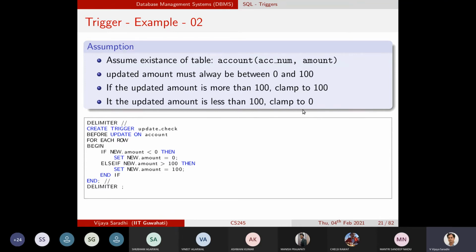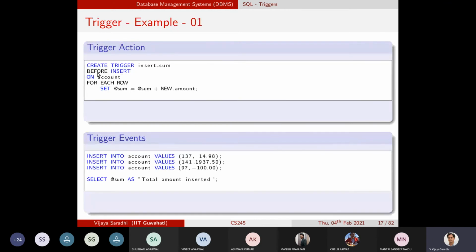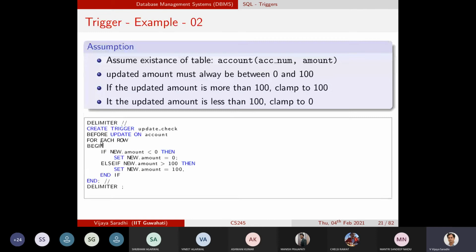And less than 0, we'll clamp it to 0. So the way that we do it is to create a trigger before update statement. Now we are actually specifying the event that we want to invoke the trigger on. Earlier we said create a trigger before insert. Here we are saying create a trigger before update.